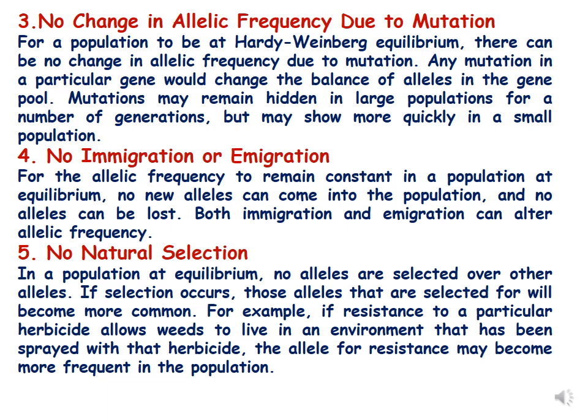It means that the fifth parameter says that for any population in genetic equilibrium according to Hardy-Weinberg, there should be no natural selection. It should be as natural as it can be.